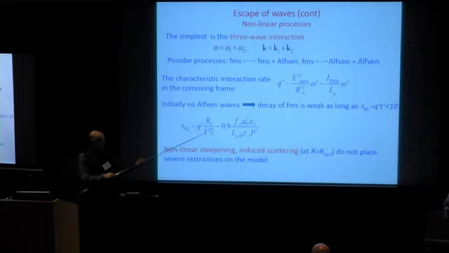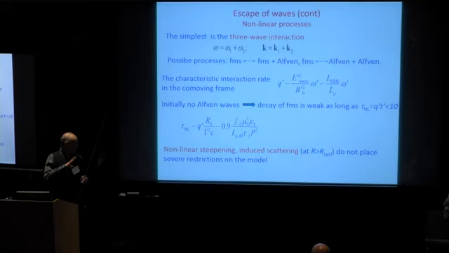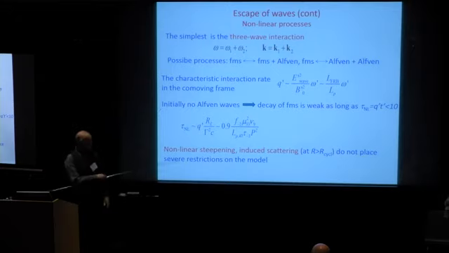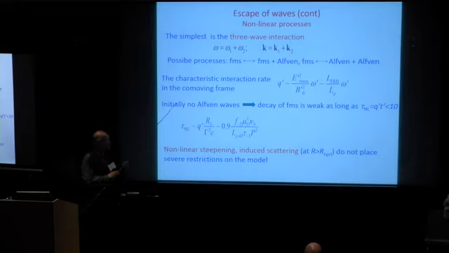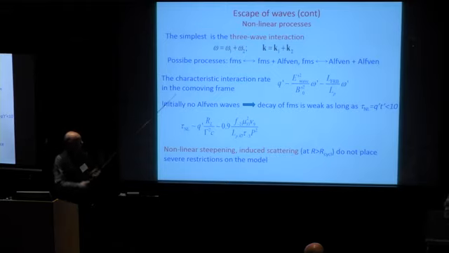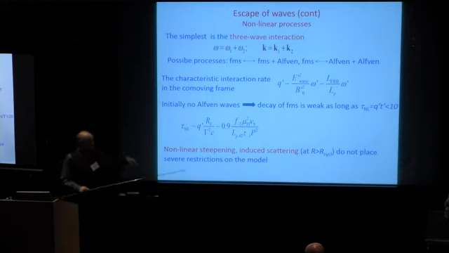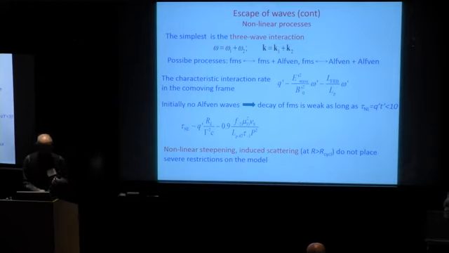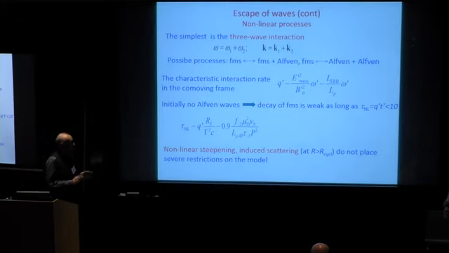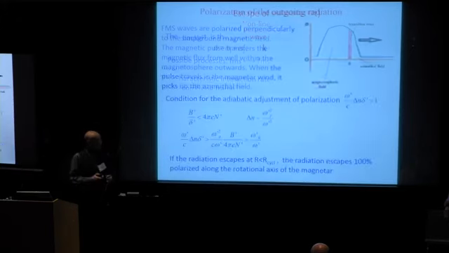But this is small only because everything occurs in the very fast pulse. Within the magnetosphere, which is static, this process is much more important, and that is why I hardly believe that these waves could escape from the magnetosphere. They are absorbed by this three-wave interaction. Other processes are not important. Nonlinear steepening and induced scattering occur only beyond the cyclotron resonance. So waves could escape.